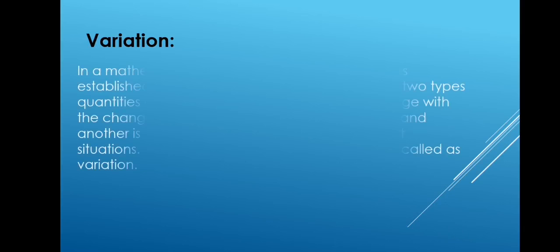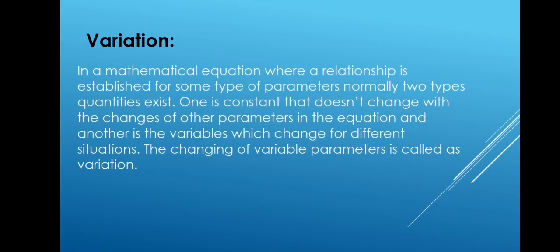Now is the turn of variation. What is variation? In a mathematical equation where a relationship is established between some parameters, normally two types of quantities exist in such a relationship. One is the constant, which does not change with the change of other parameters in the equation. For example, if we take y is equal to 4x, here the 4 will remain as 4 for any value of y and x, but the values of y and x will definitely change.